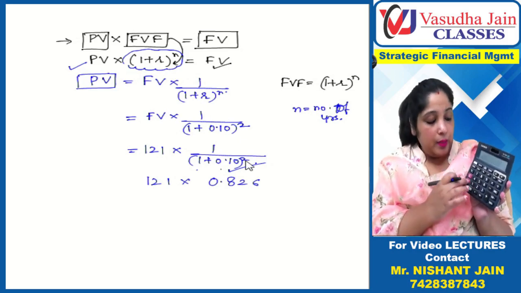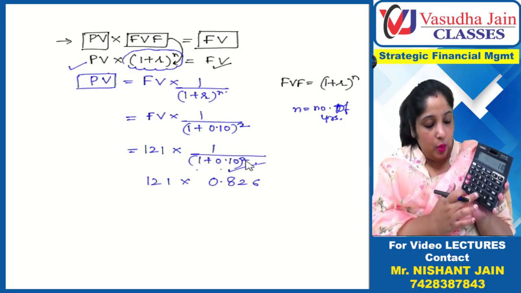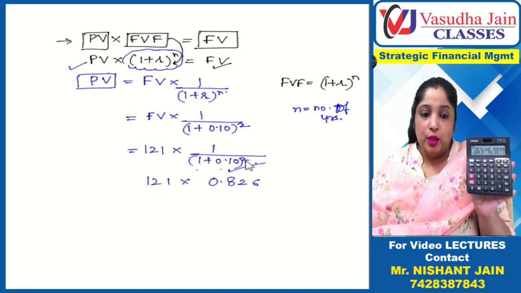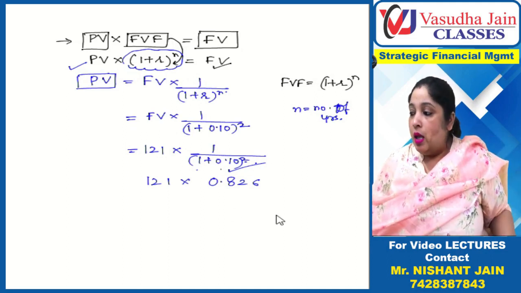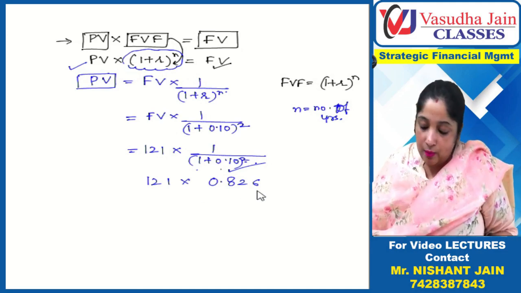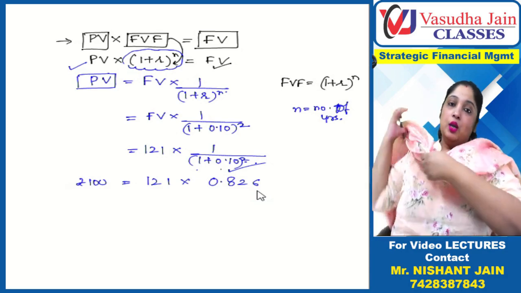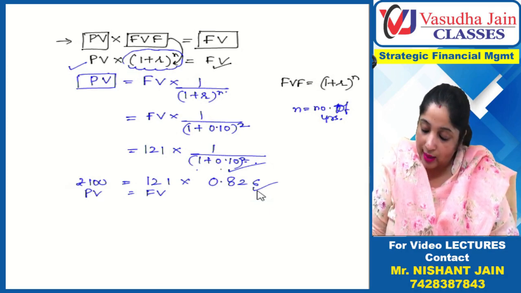Again, let me do it. 1 divided by 1.10, equal to one time, equal to two times, because this is a square. This is how you do the calculation. So it becomes 0.826. Now this will become rupees 100. So this is the future value, this is the present value. Now what is this?